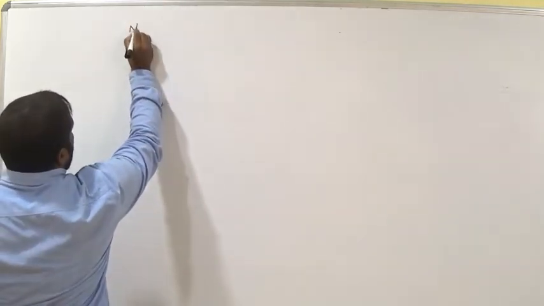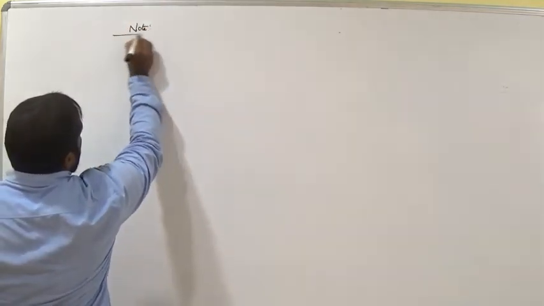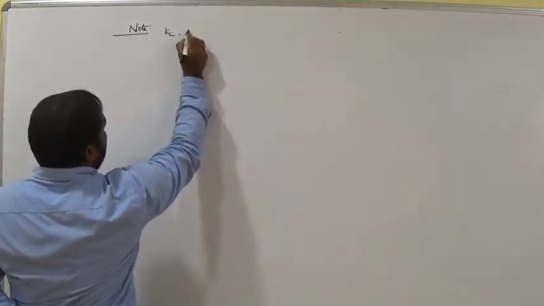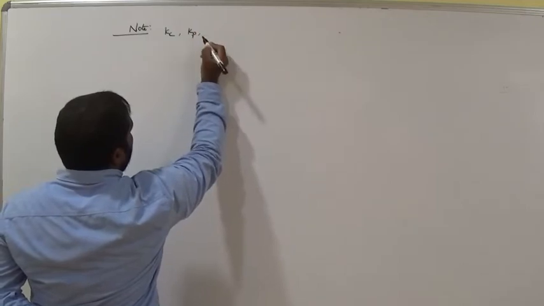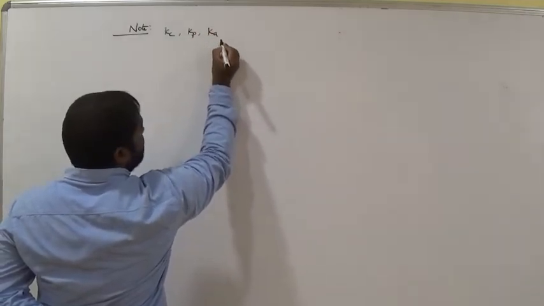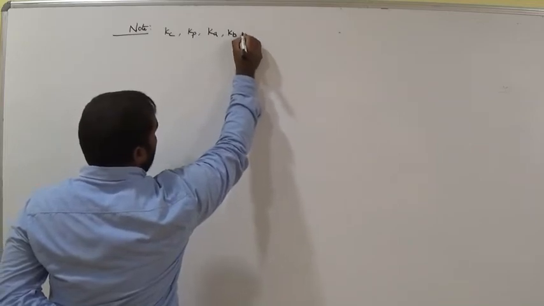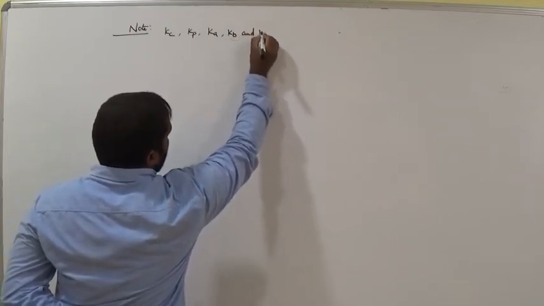Finally, how many equilibrium constants do we have here? Kc is an equilibrium constant and Kp is also an equilibrium constant. Ka is also an equilibrium constant, Kb is also an equilibrium constant, and Kw.